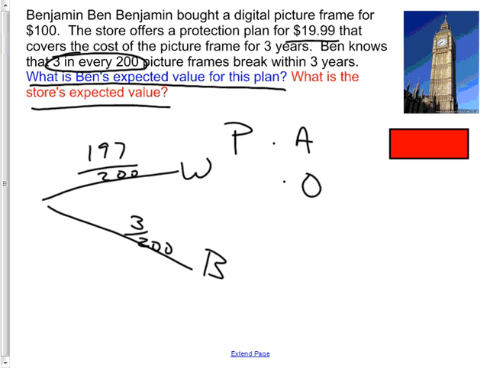The way I like to do it is I like to save that $19.99 for the very end. Some teachers like to put that you lose $19.99 here. I personally would rather not. I'd say the store is going to give you 0.